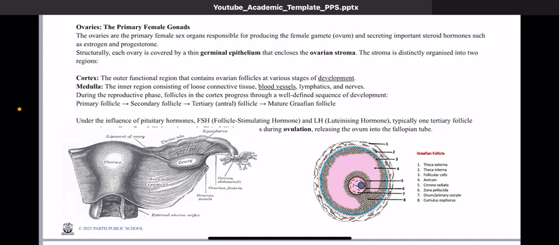So, you can see in the slide, there is a diagram of the mature follicle that is being shown. Of course, the follicle has traveled a long journey. So, initially, the follicle doesn't have so many cells. The theca layers are not so prominent, they are not developed, they develop over a period of time. And also the antrum, the fluid filled cavity, also develops gradually, right?